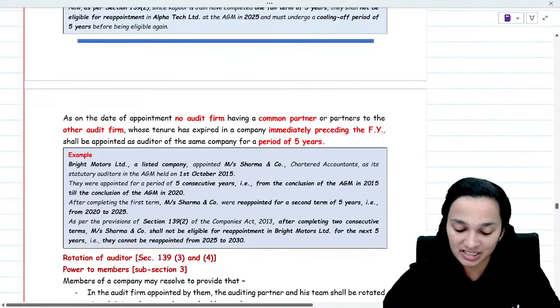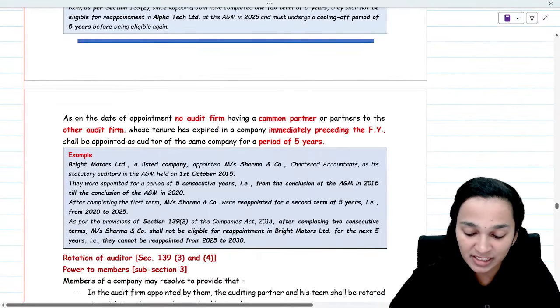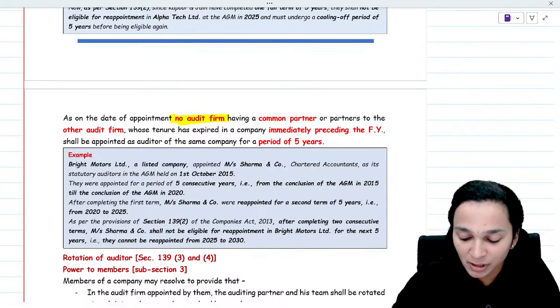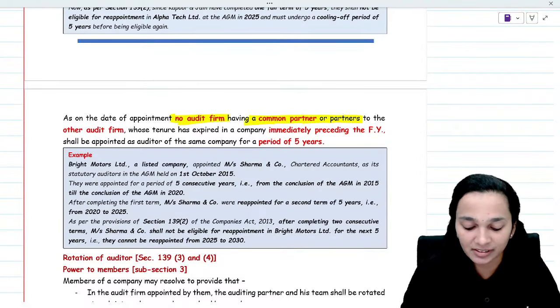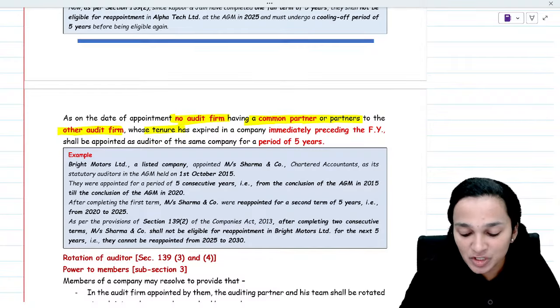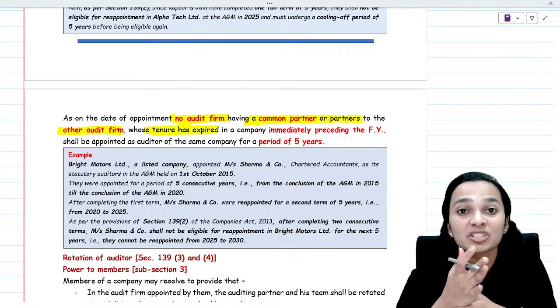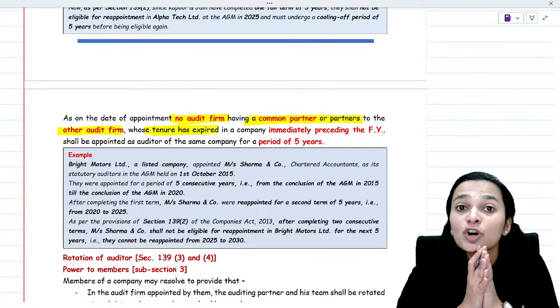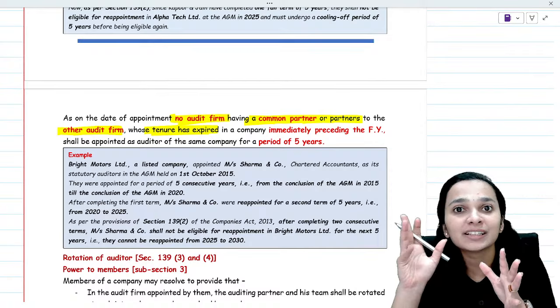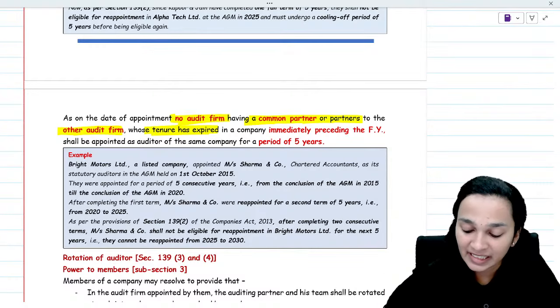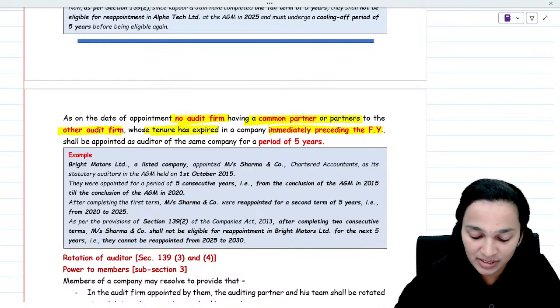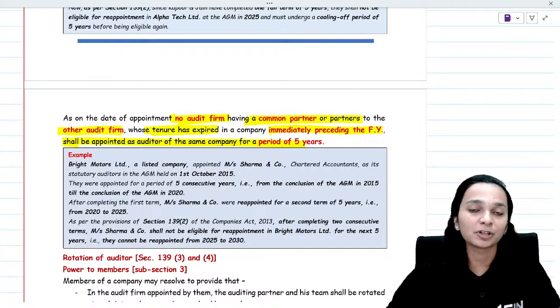So that is what is stated here, that as on the date of appointment, no audit firm having a common partner to the other audit firm whose tenure has expired, which means some audit firm whose tenure has expired. You should not have any common partner with that audit firm in the immediately preceding financial year shall be appointed as an auditor for a period of 5 years.